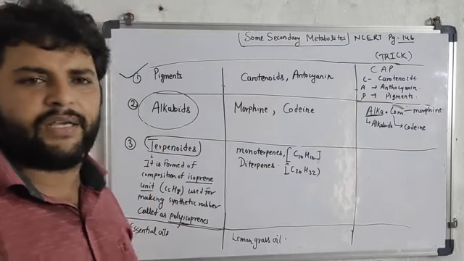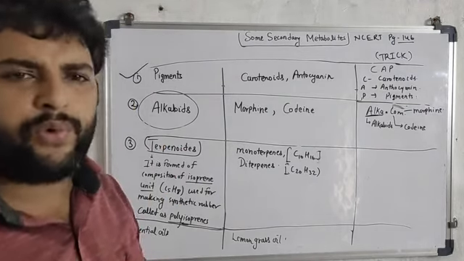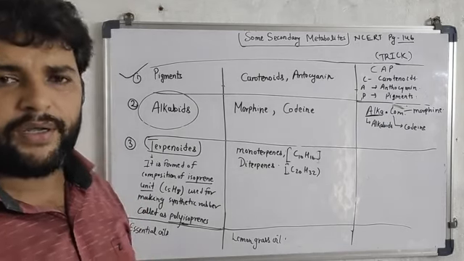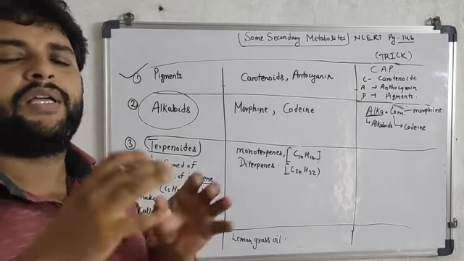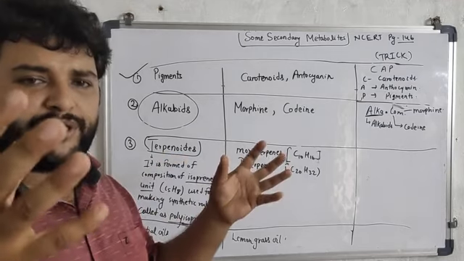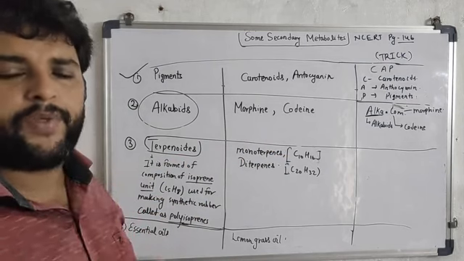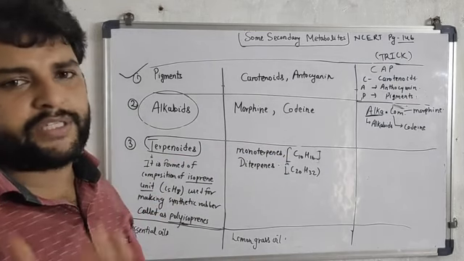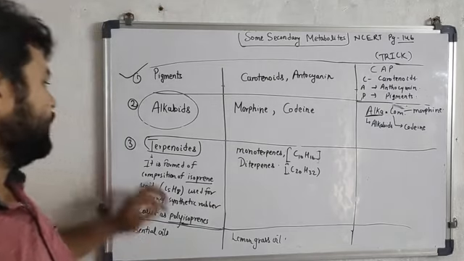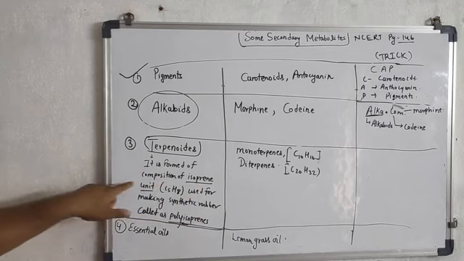Terpenoids are basically formed by the composition of isoprene units. If you have learned about the polymerization of rubber, how is synthetic rubber formed? Synthetic rubber is formed by a combination of isoprene units, C5H8. So terpenoids are also made up of isoprene units.